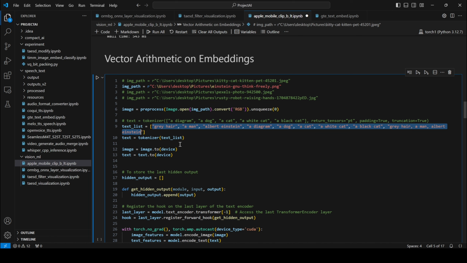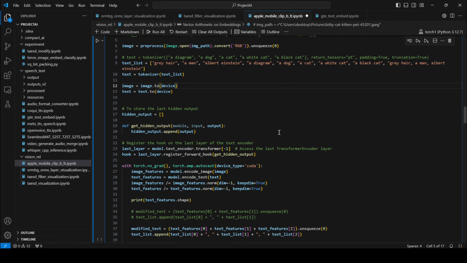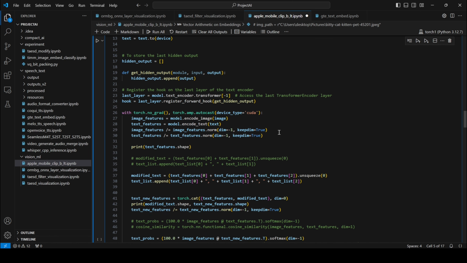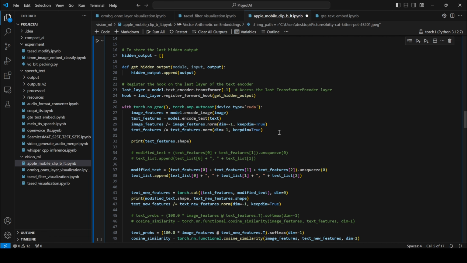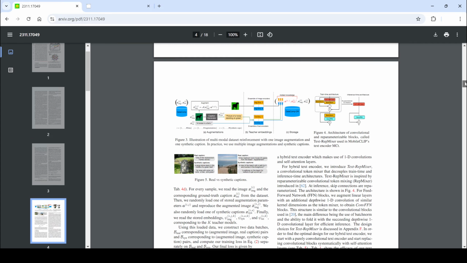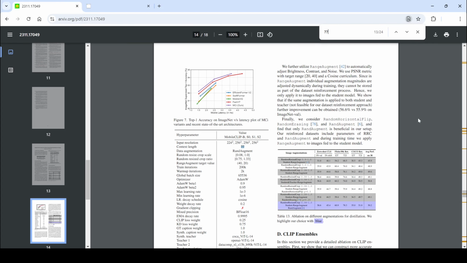I have done a hook, for my own experiment, to see how many maximum tokens MobileCLIP uses. I found that it uses the same maximum limit of tokens as the original CLIP model, which is 77. And I found that the same value is mentioned in the MobileCLIP paper. Here it mentions the context length as 77, same as the original CLIP from OpenAI.